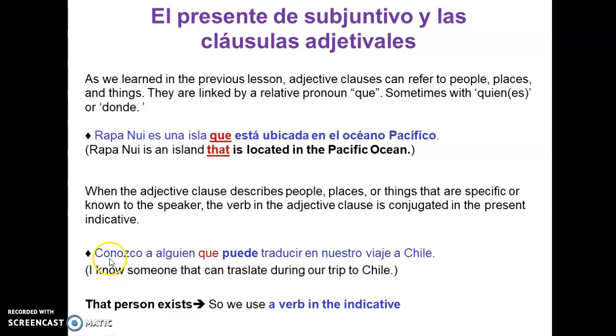So, for example, here: Conozco a alguien que puede traducir en nuestro viaje a Chile. In this case, someone is saying that they know someone else, a person that can translate during this trip. And so, in this case, that person exists. So we use a verb in the indicative, which is here, que puede. So these are kind of like exceptions to the rule, depending on if it's something known or hypothetical.